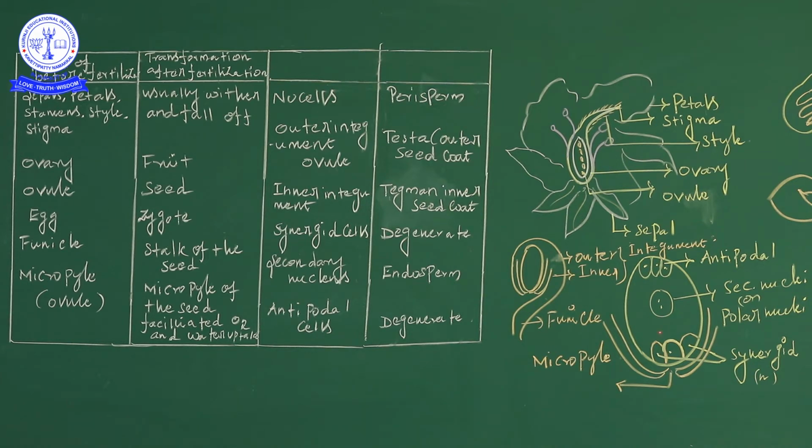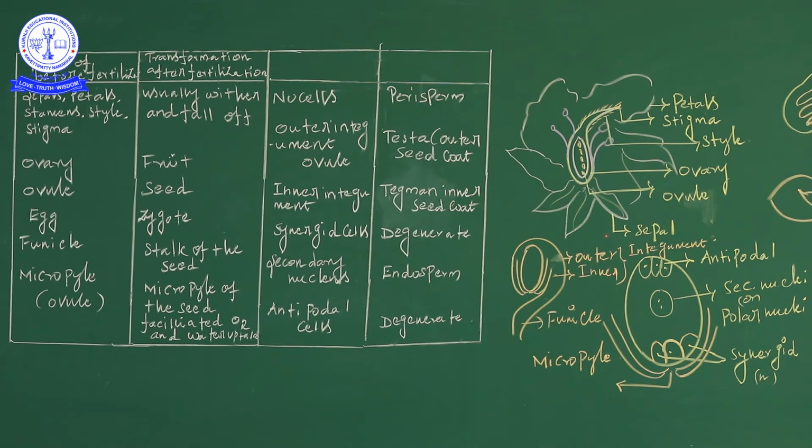The nucellus is the perisperm. What is the main function of the nucellus? It provides nutrition, that is, it provides nutrition to the developing embryo sac. And then the outer and inner integument, very very important. This is the outer, and this is the inner integument.